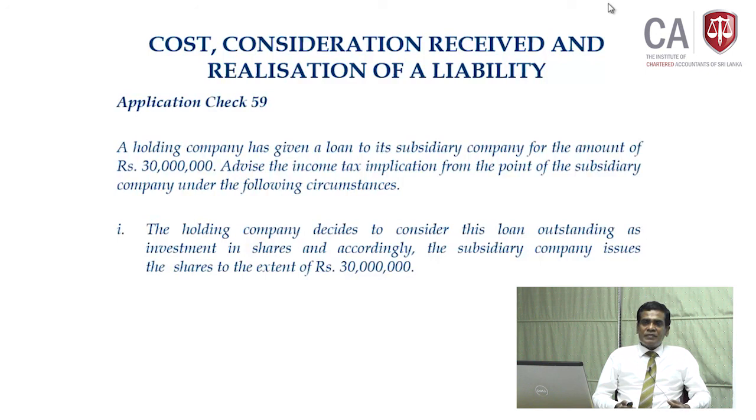Accordingly, in the holding company's books of accounts, the loan given to the subsidiary company is going to be changed to investment in shares. In the subsidiary company's books of accounts, earlier it was a liability, a loan to the holding company, and that is going to be transferred to share capital. That is the book adjustment.